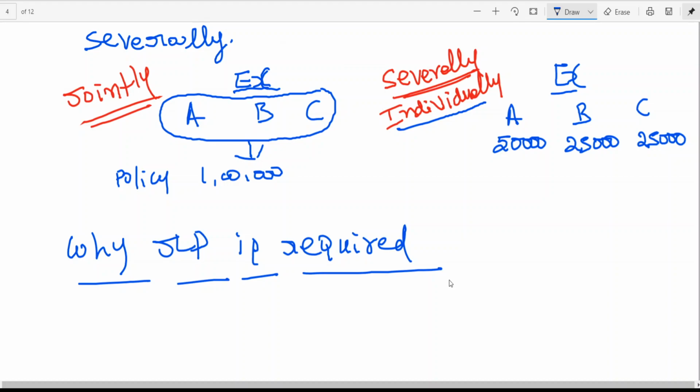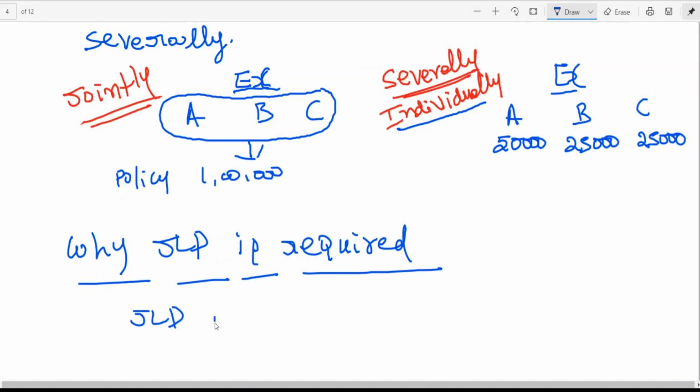Through surrendering the policy, or when the policy has matured, we'll be getting more amount. That amount can be used for making payment to the partner. That is for providing the fund. That is why joint life policy generally is being taken.